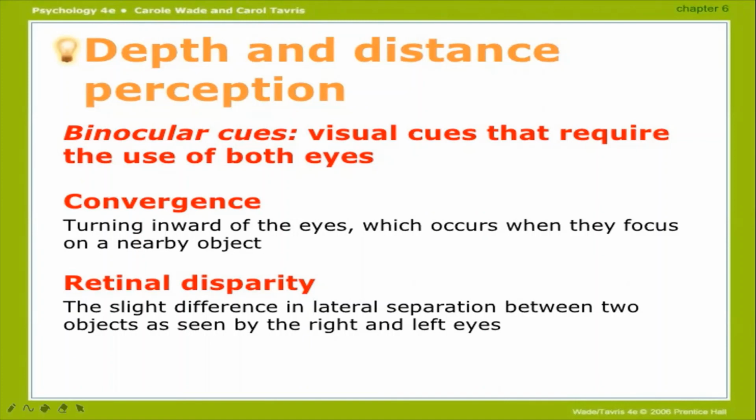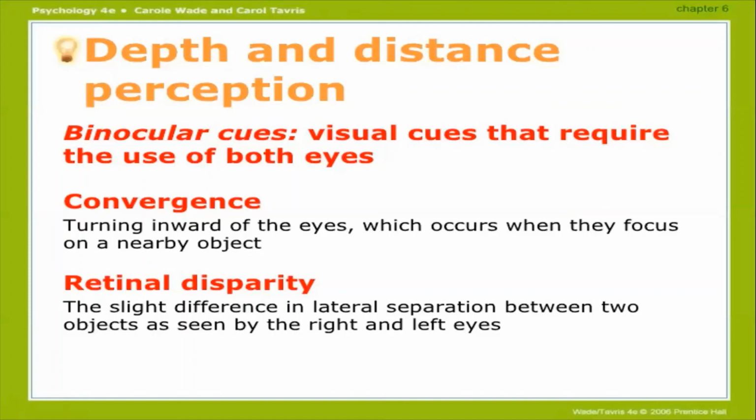So what is retinal disparity? The slight difference in lateral separation between two objects as seen at the right and left eyes. Retinal disparity is actually a slight difference between your two objects as you are watching from your right eye and your left eye. Actually, in binocular cues, you require both of your eyes to give meaning to that object. Okay, so that is binocular cues.